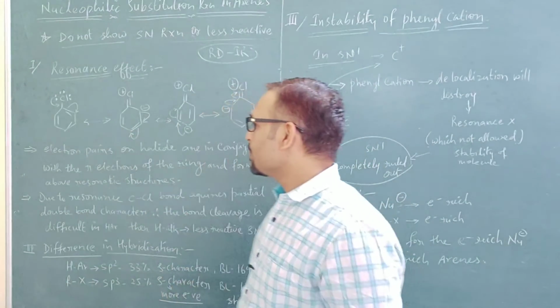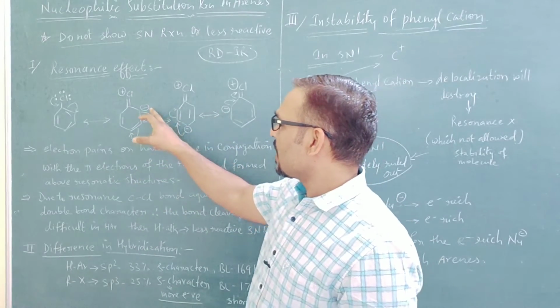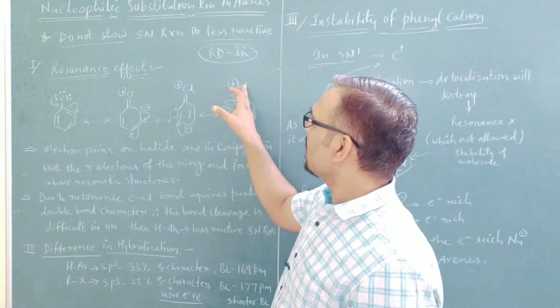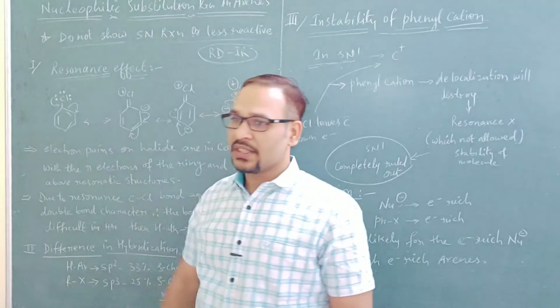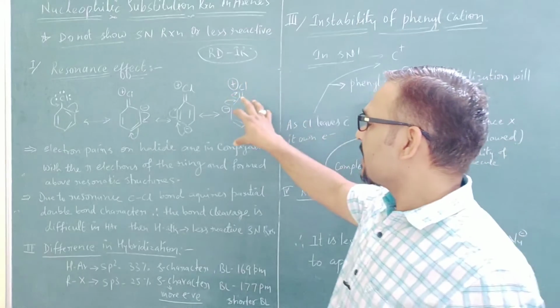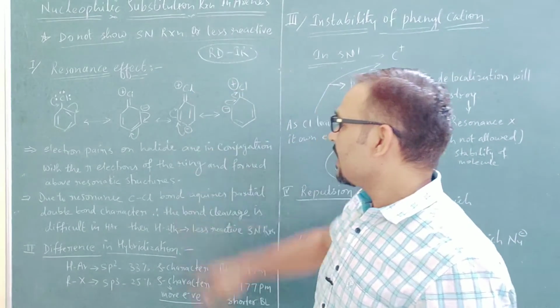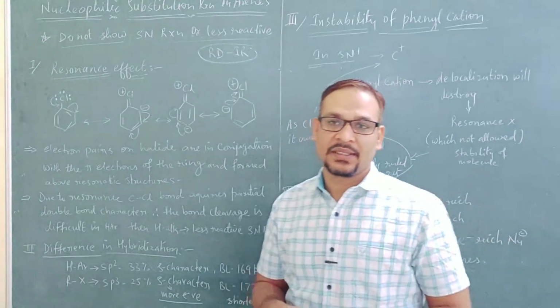Okay, so now ultimately what will happen, the electron density shifts to the ortho, then para, and then again ortho, and finally it goes to the chlorine, and again we will jump into the first resonating structure. So we can say due to resonating structures the carbon chlorine bond acquires partial double bond character, and therefore the bond cleavage is difficult.